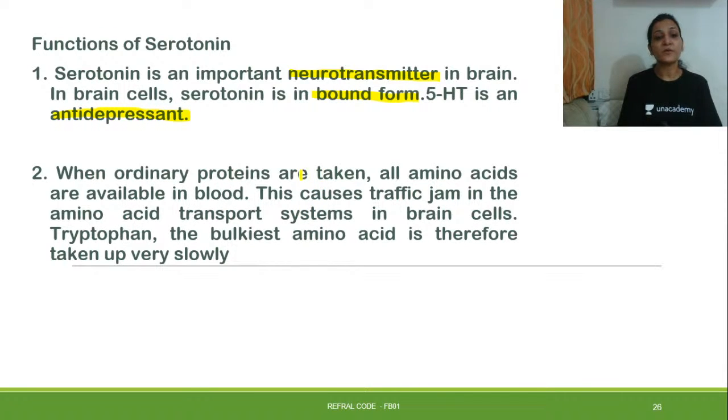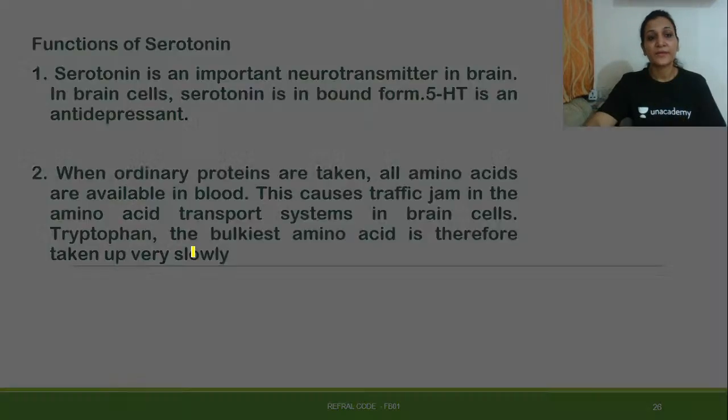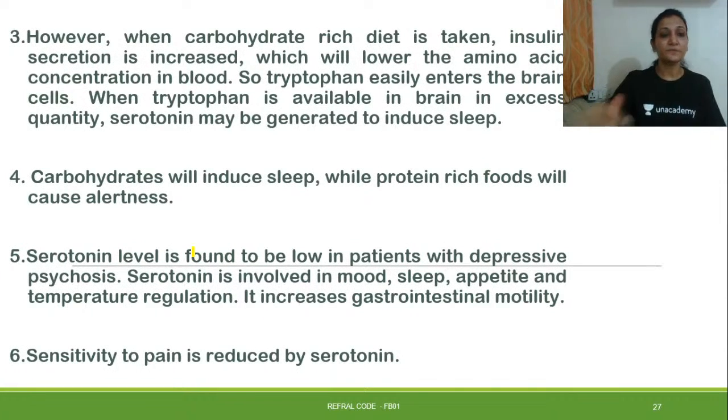When ordinary proteins are taken, all amino acids are available in blood. This causes traffic jam in the amino acid transport system in the brain cells. Tryptophan, the bulkiest amino acid, is therefore taken up very slowly. Tryptophan has this indole ring, that's why it is the bulkiest amino acid, and being so bulky, it is taken up very slowly. So let us move towards more functions.